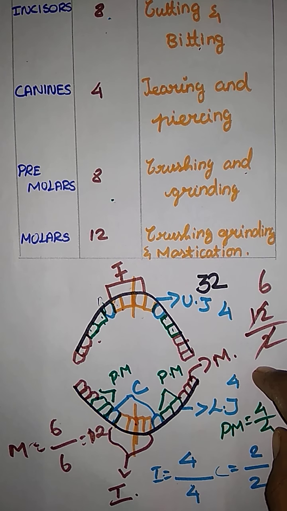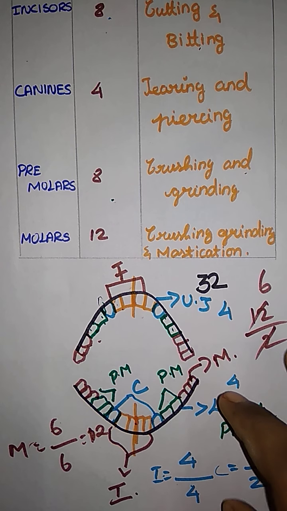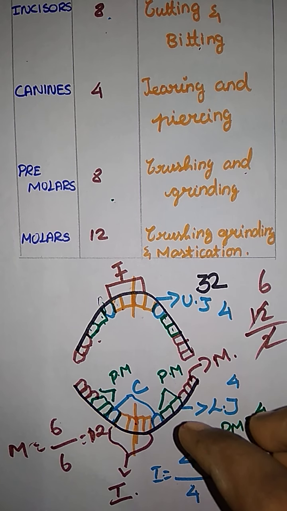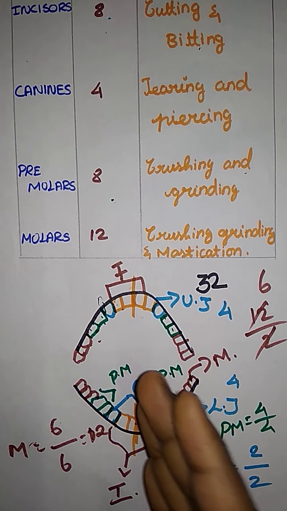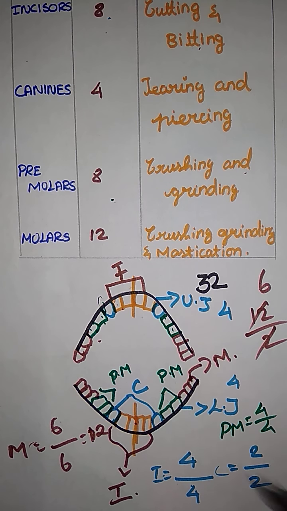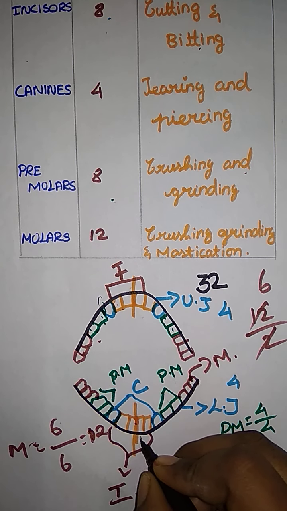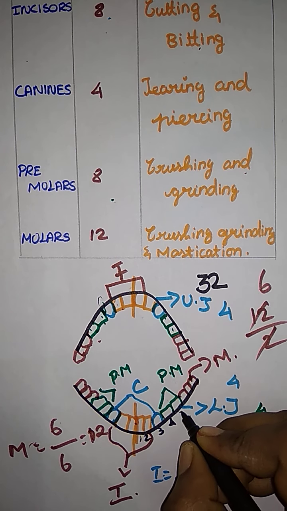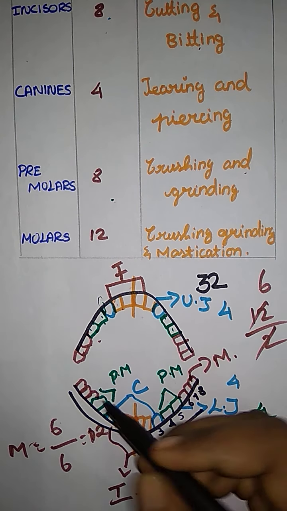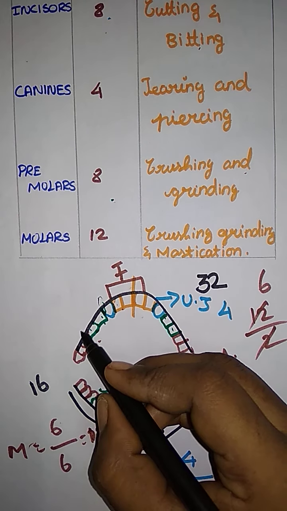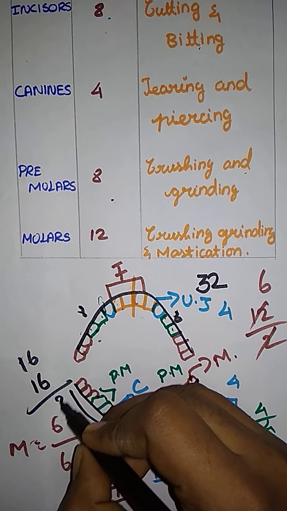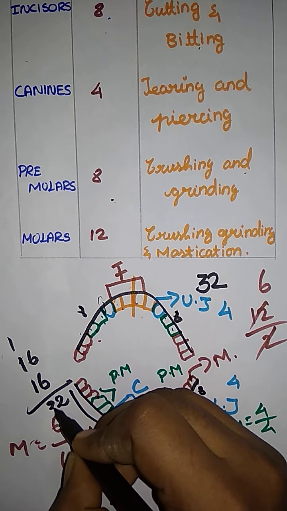Did you get the count? So this is what? A type of teeth, number of teeth and function. It's easy to understand how the teeth are arranged in our mouth. So how many in total? Just count half of that. Can we count only half? Just write it here: 1 2 3 4 5 6 7 8. Here they are having 8, and here 8. 8 plus 8 totally 16, and the same here, 8 plus 8, 16.